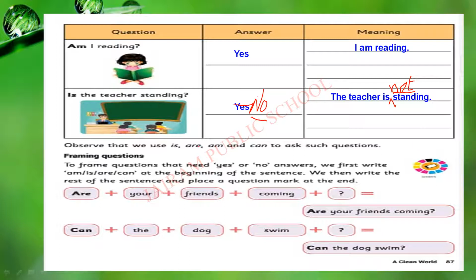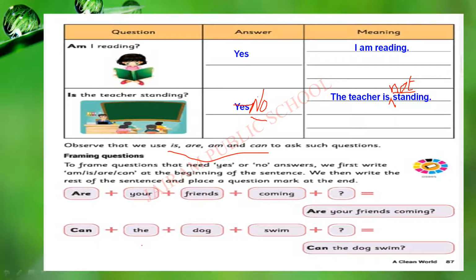Okay, observe that we use is, are, am and can to ask such questions. If you use these words to ask a question, the answer will be yes or no. So we are going to practice yes or no questions. Listen to me and repeat. Are your friends coming? And a question mark. Read the question. Are your friends coming?